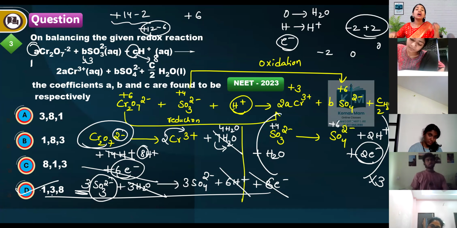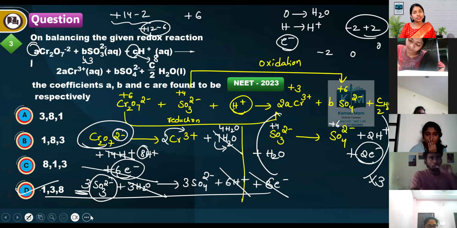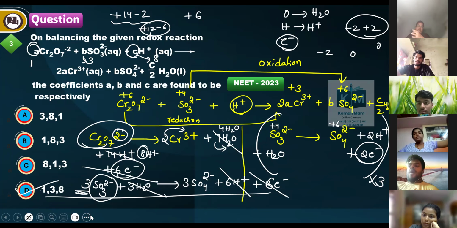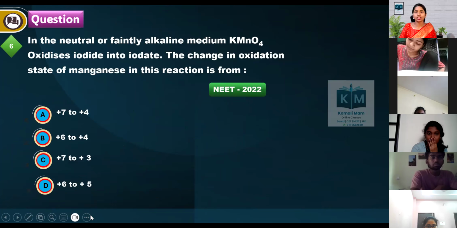Then first balance number of atoms, after that for oxygen balancing add H2O, for hydrogen balancing add H plus, to balance the charge add electrons. After balancing two half reactions separately, add both the reactions and you get the net resultant reaction.